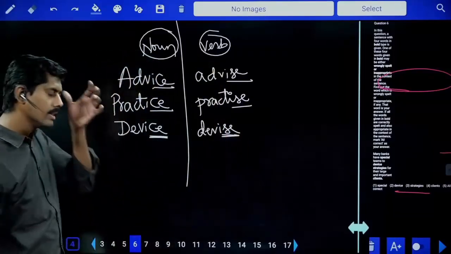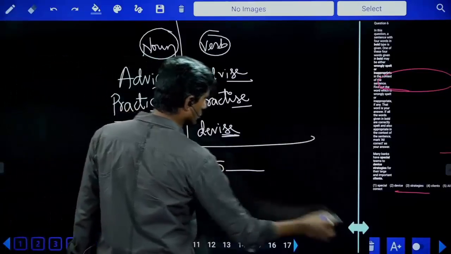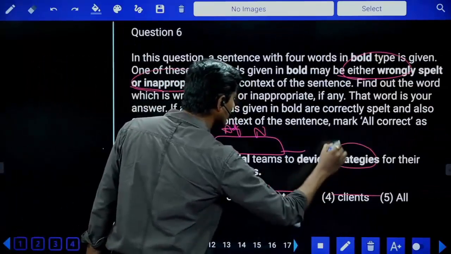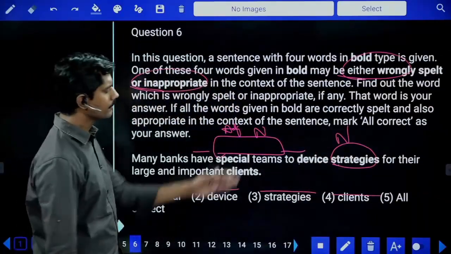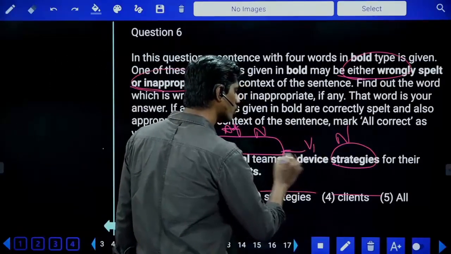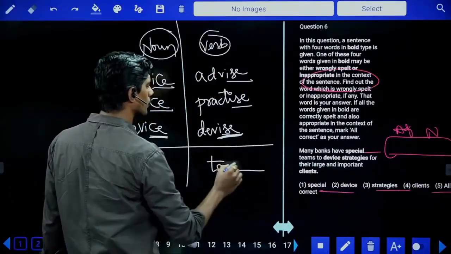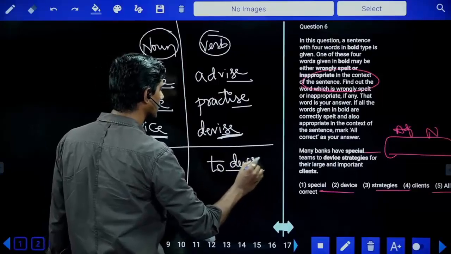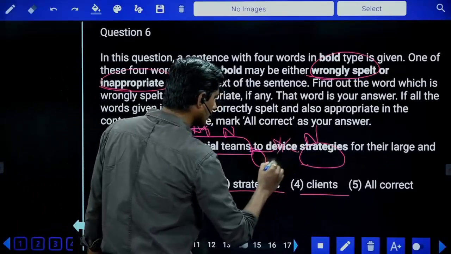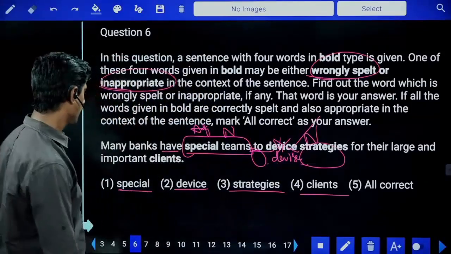Now, what is given in the sentence context? To is given, so to dash. If you observe here, to dash strategies. Strategy is already a noun. If a noun is already there, I don't require a noun here. Instead, I require to plus V1. So, what is the verb? S is the verb. So here, devise strategies. S is needed. So delete C and keep S: to devise strategies. Error is in the second part.